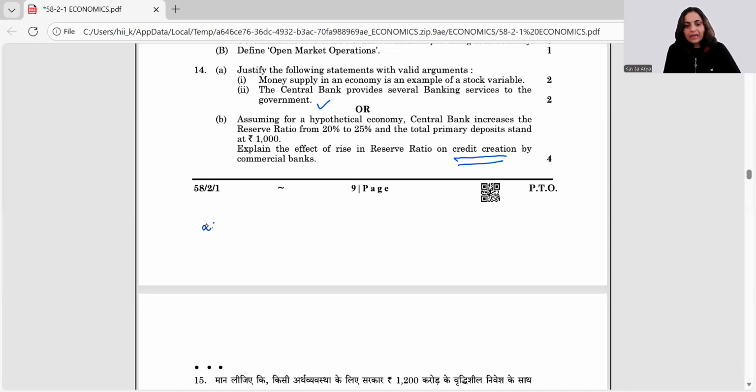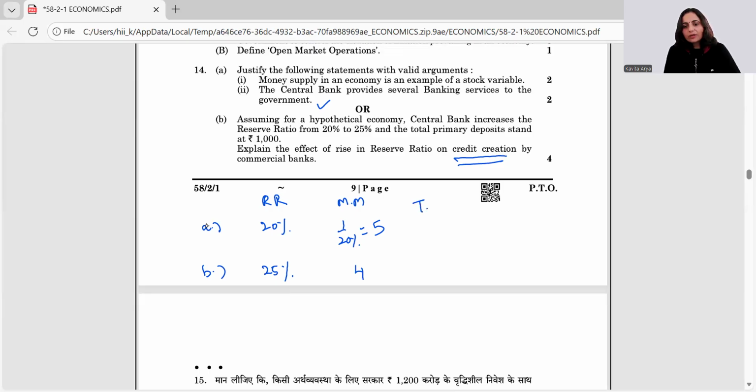In case A, we have this reserve ratio as 20%, right? And here it is 25%. So the money multiplier would be 1 by reserve ratio. So 1 by 20% would help you with 100 by 20, that is 5. And here it's going to be 4, right?